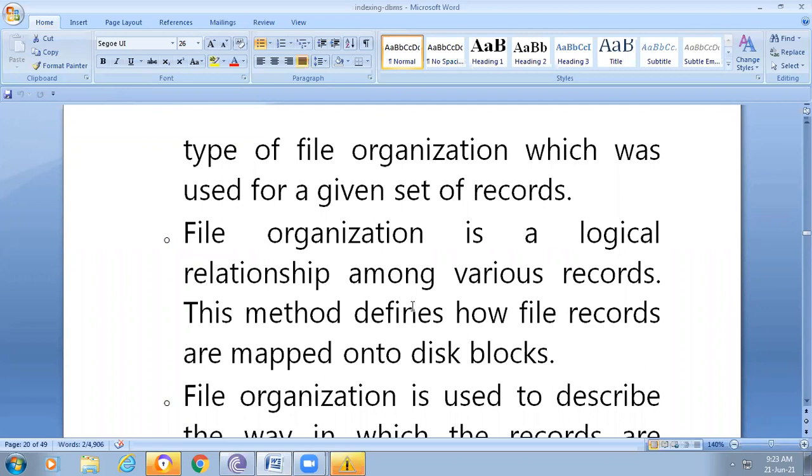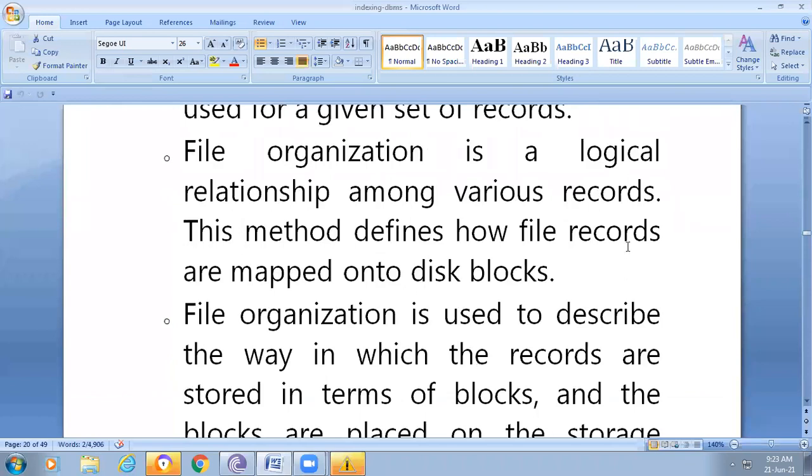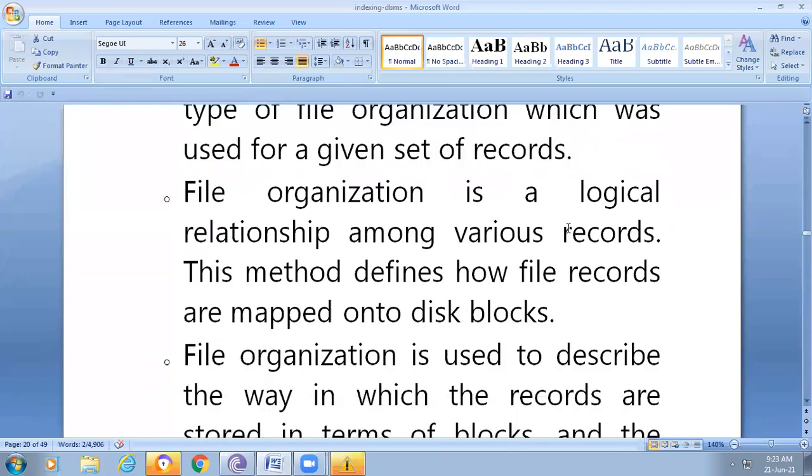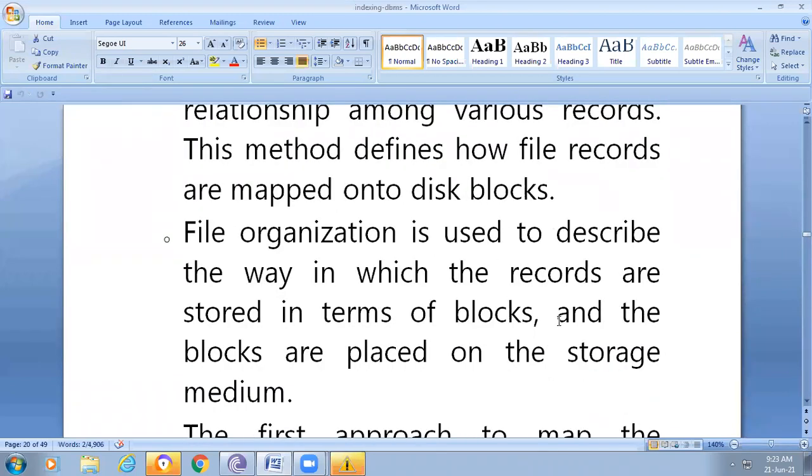File organization is a logical relationship among various records. This method defines how file records are mapped onto the disk blocks. A file is a collection of records, and at the same time it is a logical relationship among the various records. Files also belong to the secondary storage device.